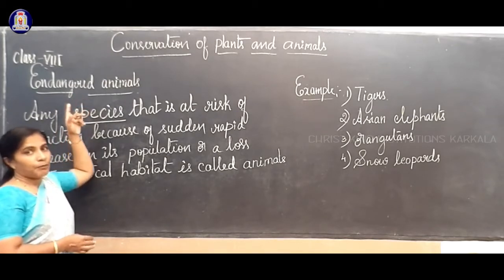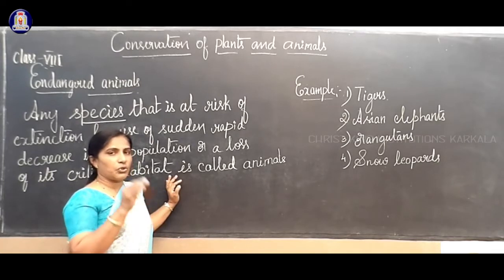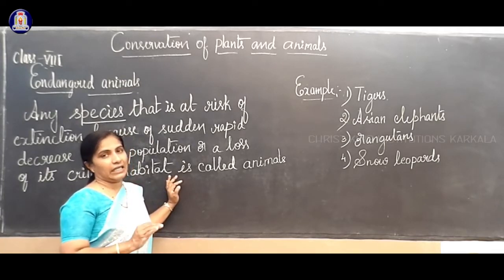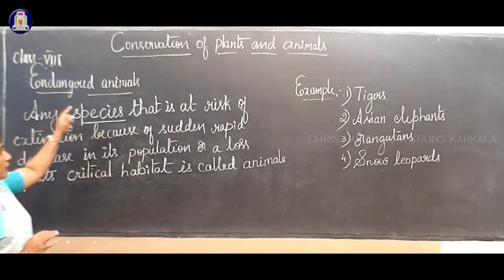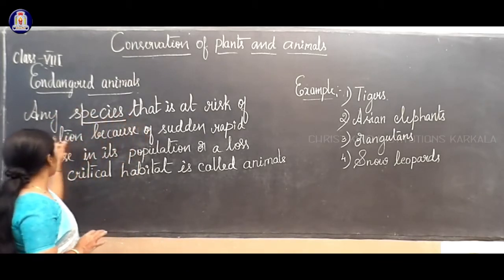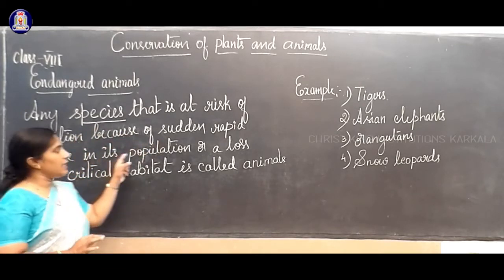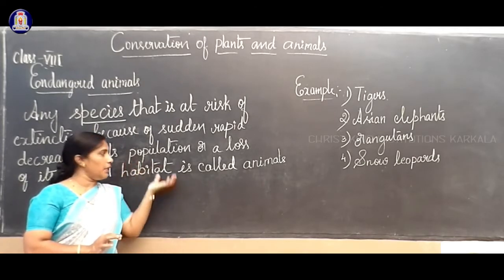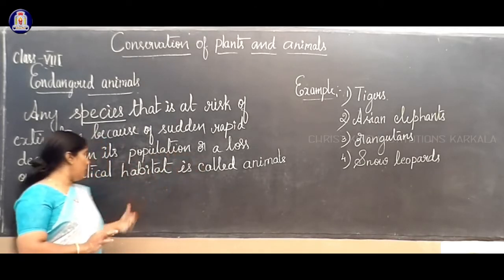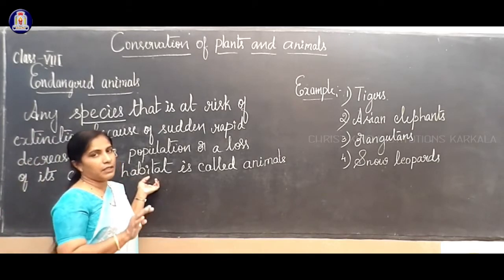I will repeat: endemic species means the species related to a particular area. But endangered is any species at risk of extinction because of a sudden rapid decrease in population, due to the physical environment, temperature, food, or loss of its critical habitat where they survive.